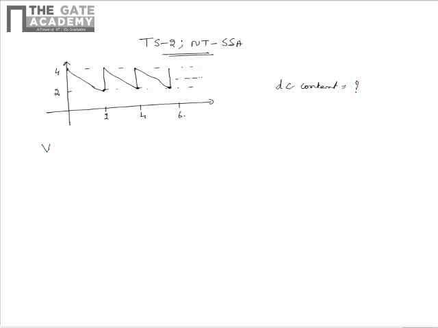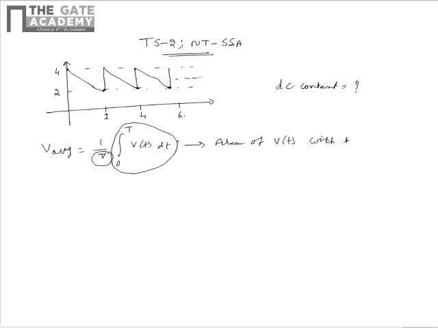Please note that the DC content V average can be written as 1 by T integral 0 to T V of T dt, where capital T is the time period of the signal. We know that integral 0 to T V of T dt can be written as area of V of T with time axis. So as a whole, V average can be written as 1 by 2 multiplied by the area A.